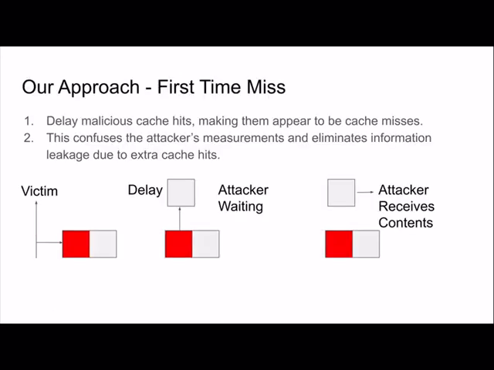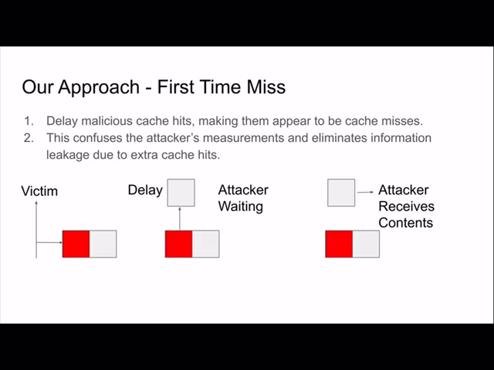And our approach is known as first time miss, and the main thing that we want to achieve is to eliminate the drawbacks of the existing approaches. So we don't want any cache line duplication or partitioning, and at the same time we also want the security benefits that those approaches have. And to do that, we use a delay based mechanism. To explain this mechanism, we can look at the bottom figure's example, and you see that the victim accesses the cache line and installs it into the cache, and that's shown as the red square. Next, the attacker will access that cache line.